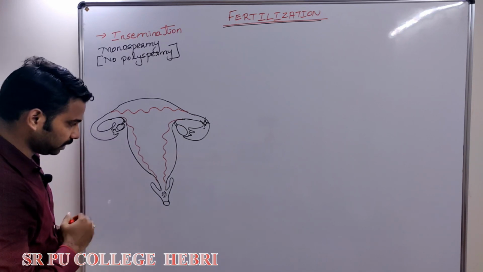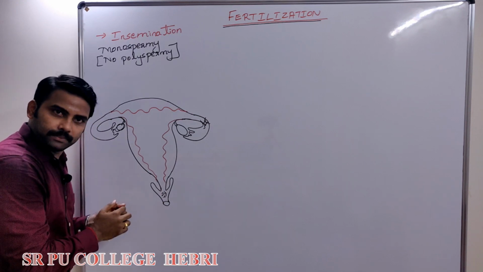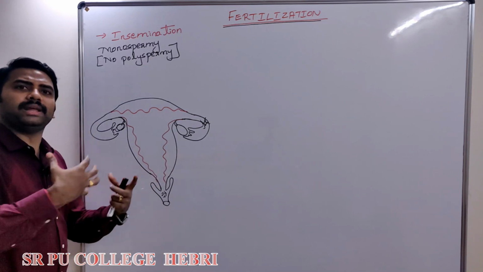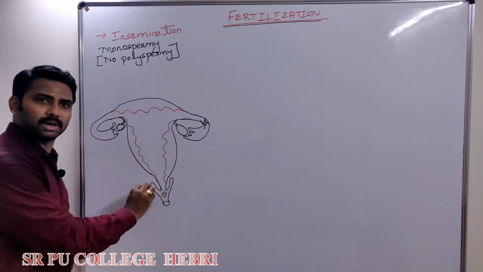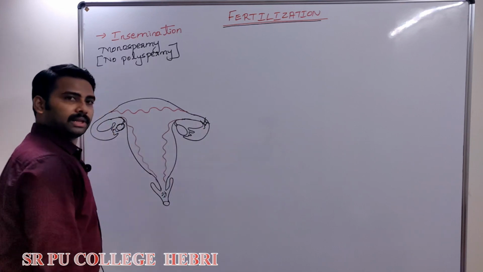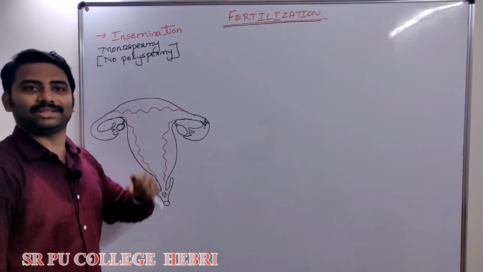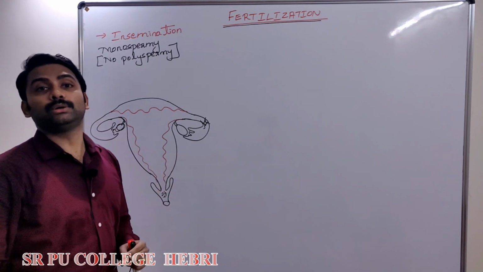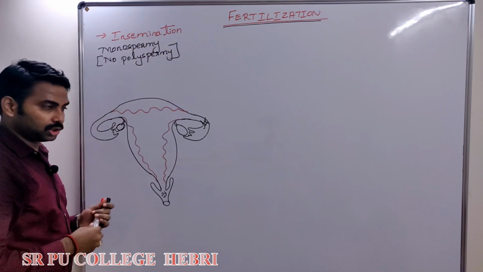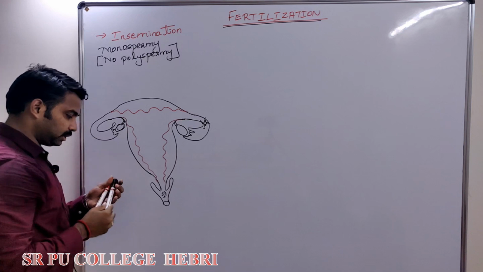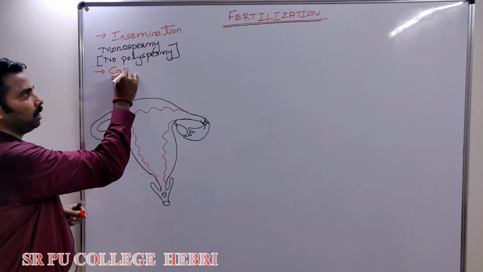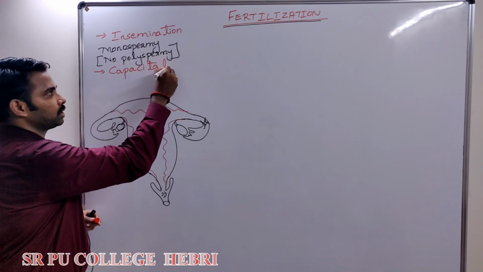Now, the next very important thing. Now, the semen is deposited. Sperm started their journey. Among them, imagine one sperm is a very fast runner like Usain Bolt. Okay, one or two sperm. Within a few minutes of their deposition, they reached the ampullary region and they happily said, yes, I have reached. The question is, are they able to fertilize? No. Very, very important thing, after insemination, just before fertilization, the sperm has to undergo a process called what?